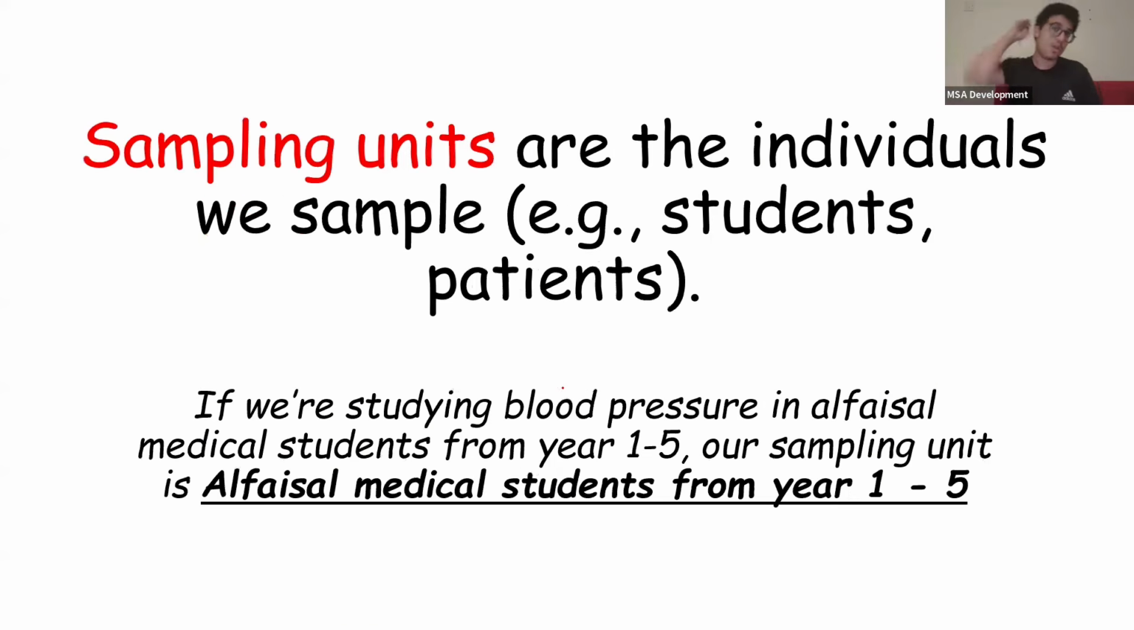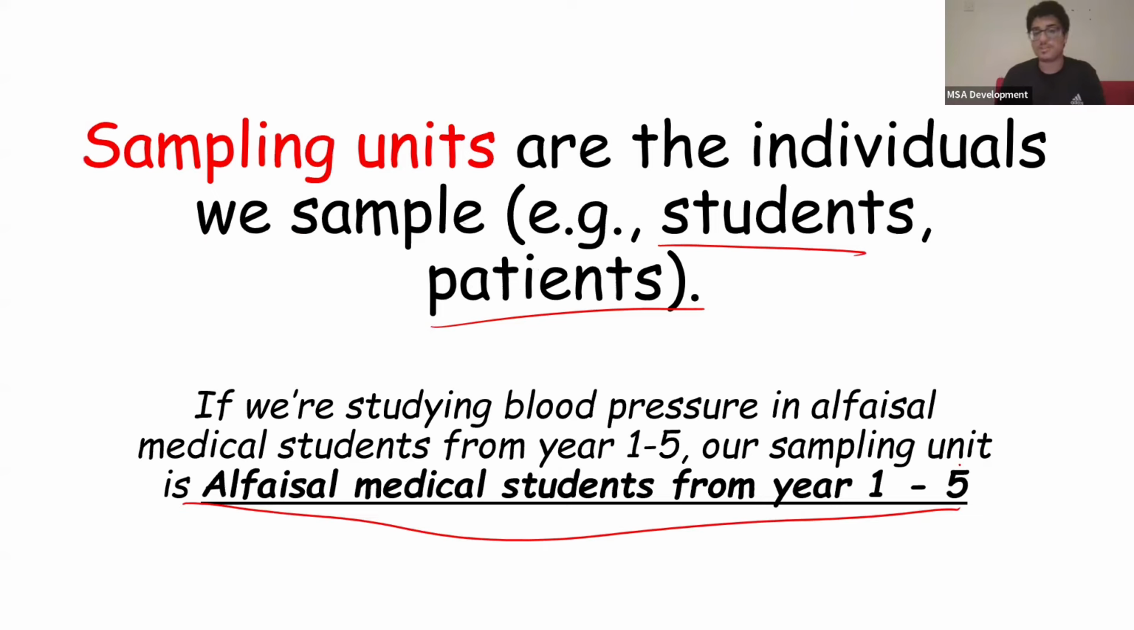Now, sampling units are the individuals we sample, okay? Students, patients. For example, if we're studying blood pressure in Al-Faisal medical students from year 1 to 5, our sampling unit is Al-Faisal medical students from year 1 to 5, okay? That's pretty much it.